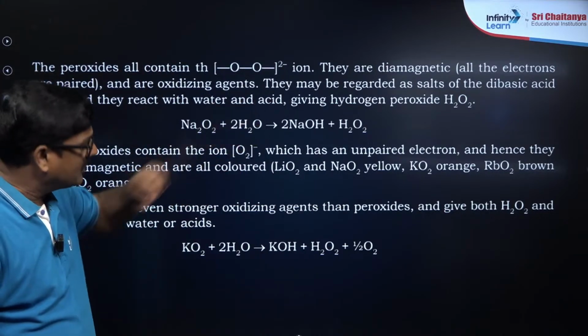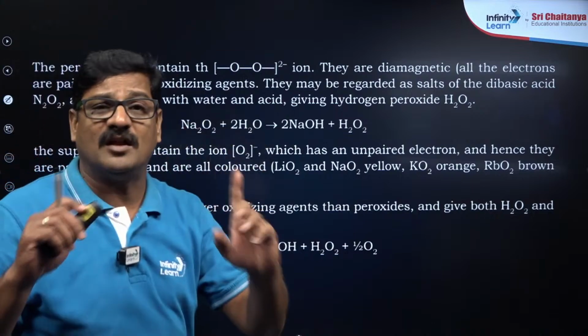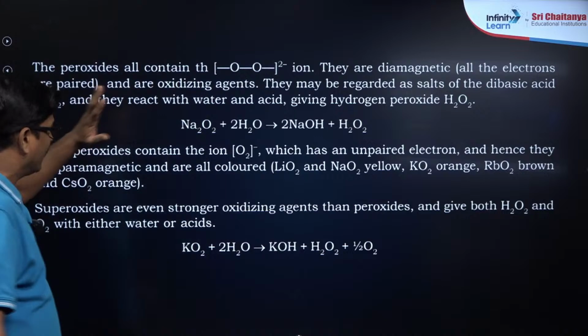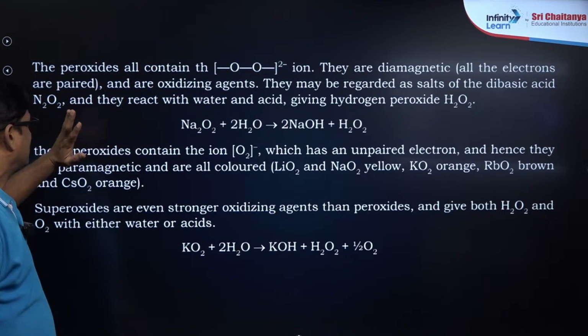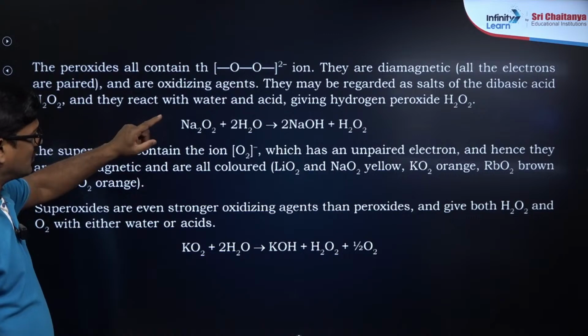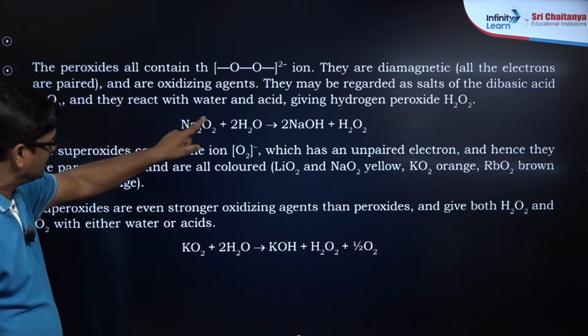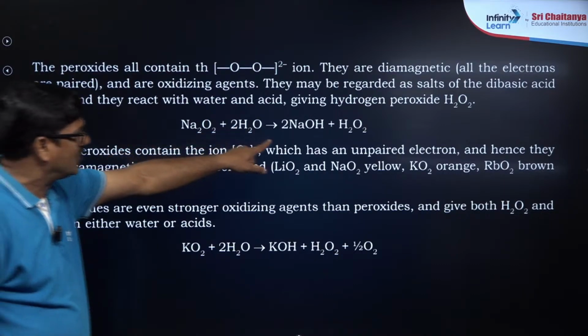They are diamagnetic, all the electrons are paired. You can also use molecular orbital theory. And they are very good oxidizing agents. They may be regarded as salts of dibasic acid, like Na2O2, and they react with water giving hydrogen peroxide.